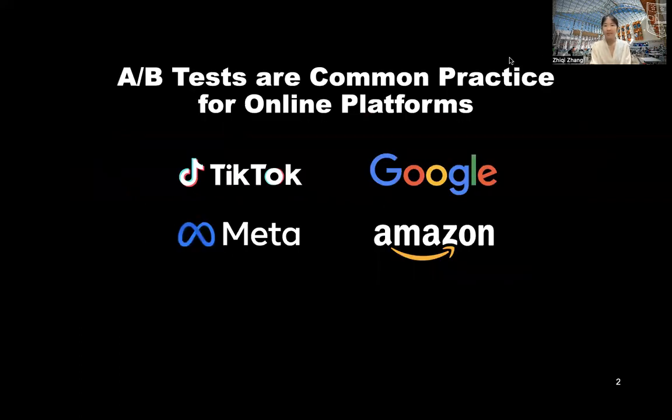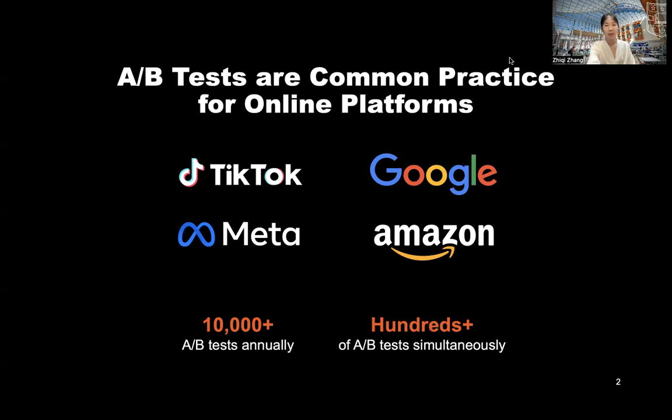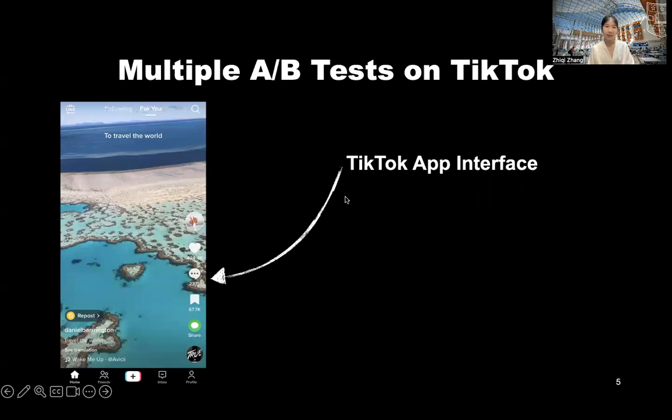To begin with, the motivation behind this project comes from A/B tests, which are common practice for online platforms such as TikTok, Google, Meta, and Amazon, and so on. Normally, those kinds of large-scale platforms will run over 10,000 A/B tests annually, and hundreds of A/B tests will be running simultaneously. Therefore, with that large amount of A/B tests, one thing that is really interesting is the treatment effect of multiple A/B tests. To illustrate this idea, I would like to use this concrete TikTok example.